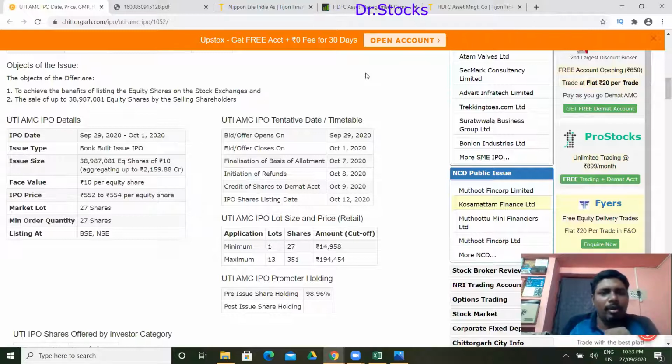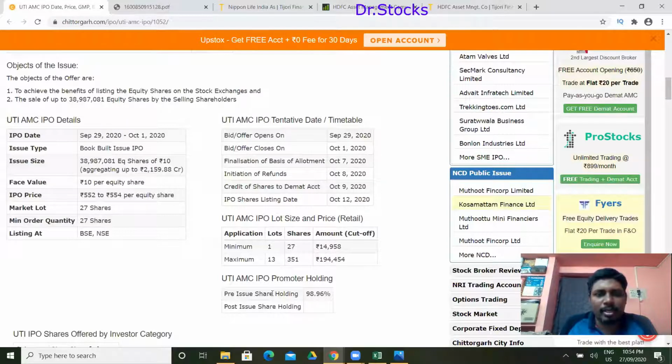Okay. Now moving on with the details of the IPO. This IPO is coming up as an issue size. Completely it's a book build issue IPO. It's like partially the promoters are selling their stocks, and the price band is 554 and it is going to be 27 shares. The IPO start date is 29th and it is ending on October 1st, that is 3 days as usual. Finalization of basis of allotment will happen on October 7th, and the next day initiation of the refunds will happen. The stock will get listed on April 12th. So minimum is 1 lot and maximum is 13 lots, which comes very close to 2 lakhs at the maximum.